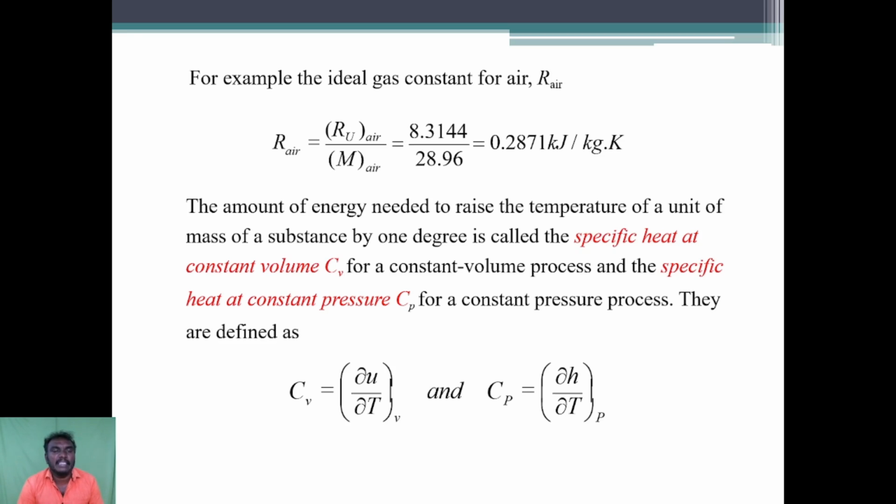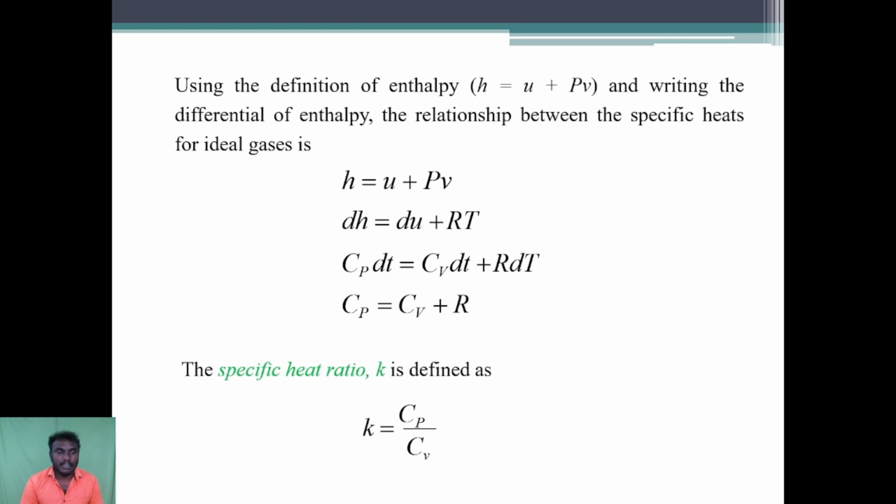The amount of energy needed to raise the temperature of a unit mass of a substance by 1 degree is called specific heat at constant volume, Cv, for a constant volume process, and specific heat at constant pressure, Cp, for a constant pressure process. They can be defined by the following. Using the definition of enthalpy, h = u + Pv, and writing the differential of the enthalpy, we get the relationship between the specific heats for an ideal gas.